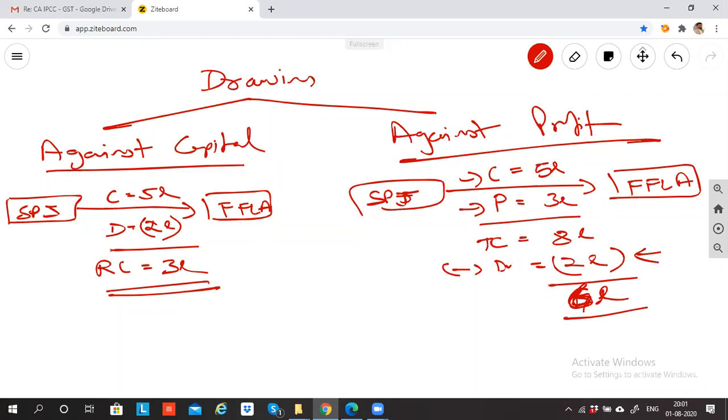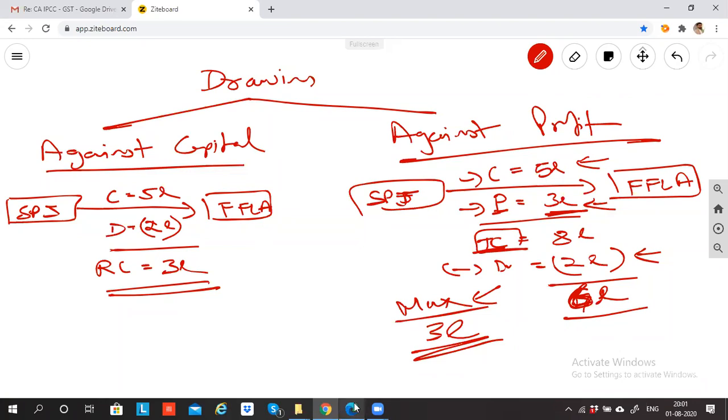So what is the maximum money I can withdraw against profit? 3 lakhs. If I withdraw anything above 3 lakh, then it will be drawing against capital. Drawing against profit can be a maximum of 3 lakh because my profit is 3 lakh only. Anything over and above that is against capital. Both drawings are subtracted from capital because profit also gets added to the total capital.